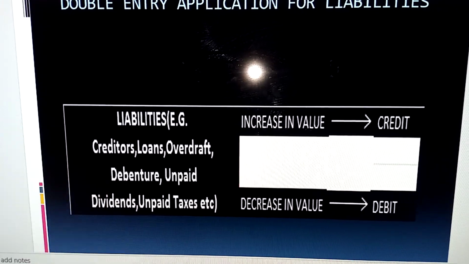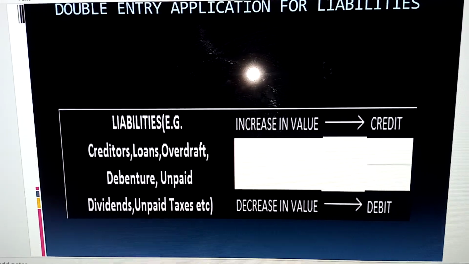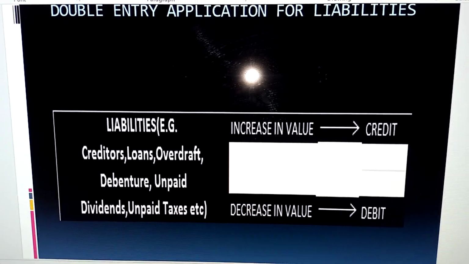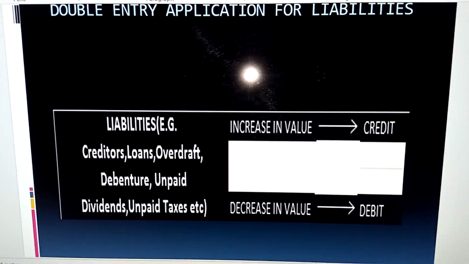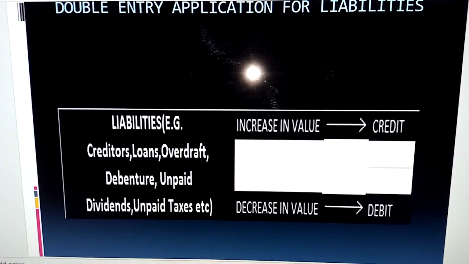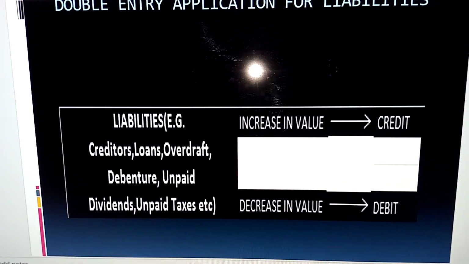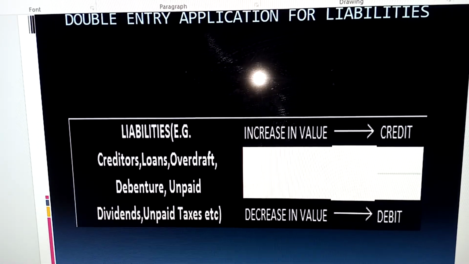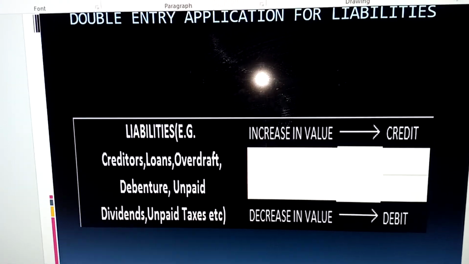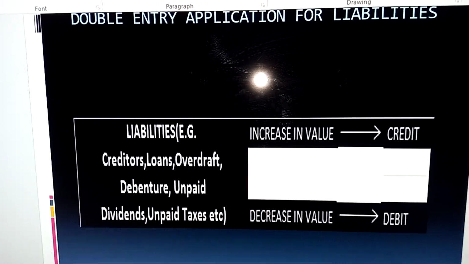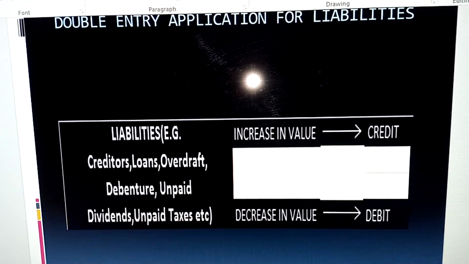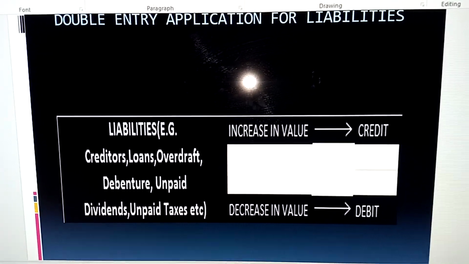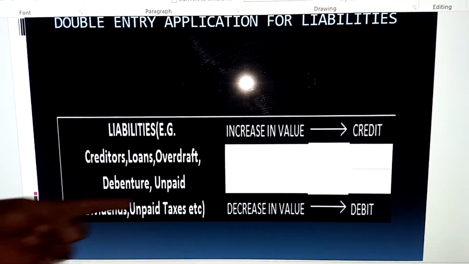The next one is the debenture. The debenture here is more like an arrangement as well, to raise money from individuals or other organizations, such that the repayment is over a particular period of time at an agreed interest. That's a simple meaning for the debenture. It's more like a long-term arrangement. Because of that arrangement, we refer to it as a liability.